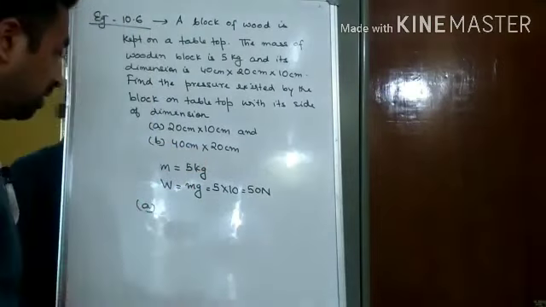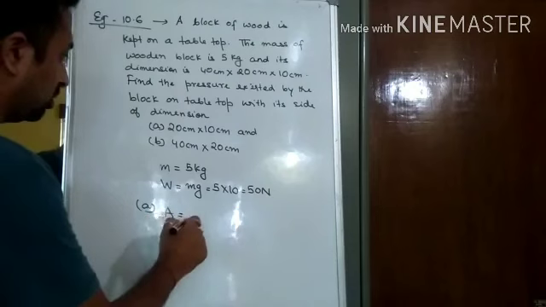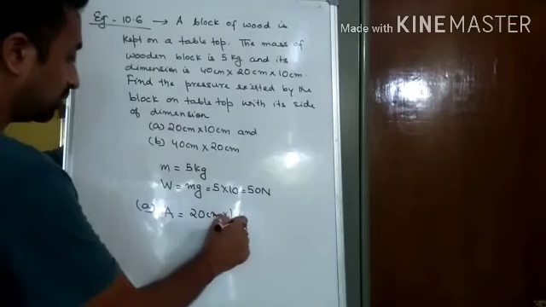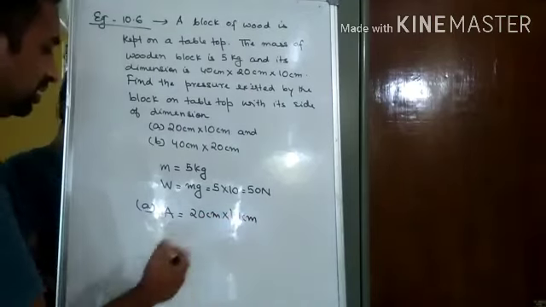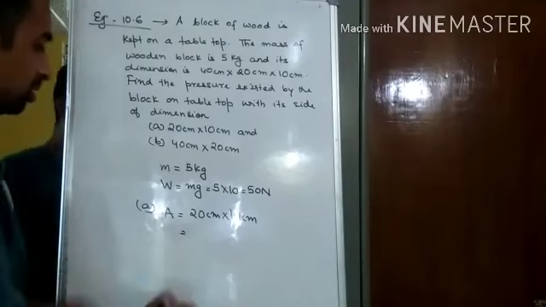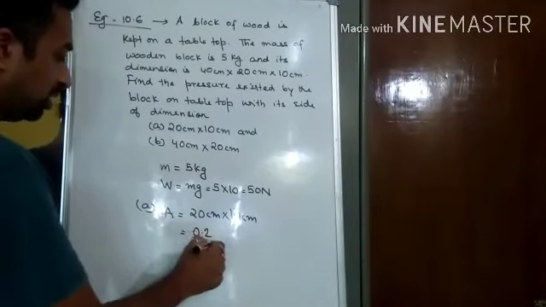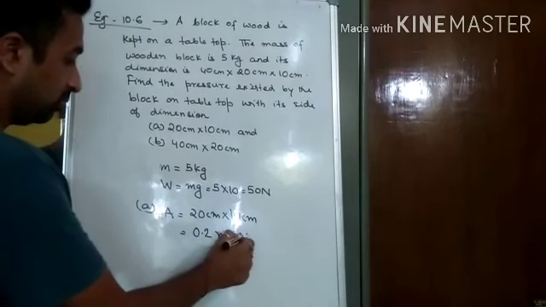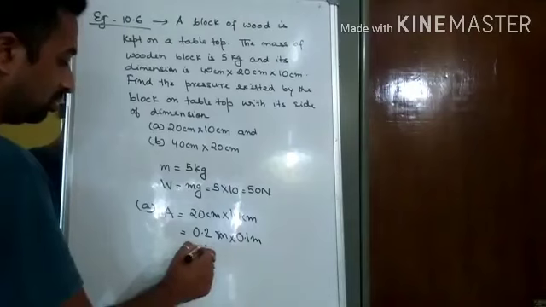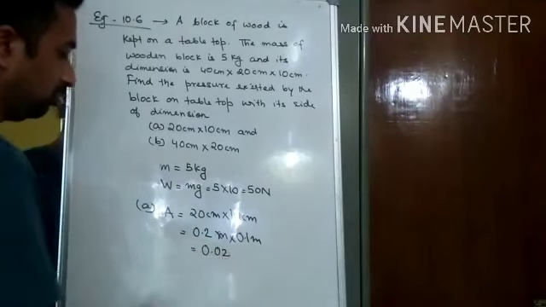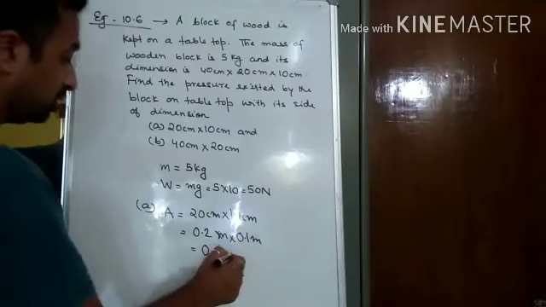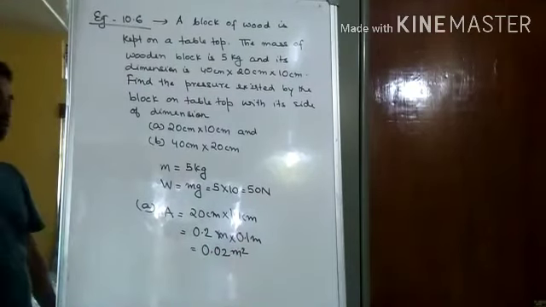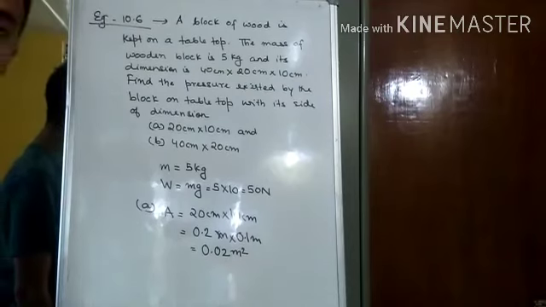So here the area will be equal to 20 centimeter into 10 centimeter. We can change it to meter here only. We know 20 centimeter is 0.2 meter into 10 centimeter which is 0.1 meter. So it will be 0.02 meter square. Yes, it is 0.02 meter square.